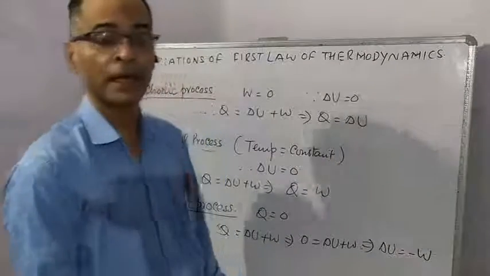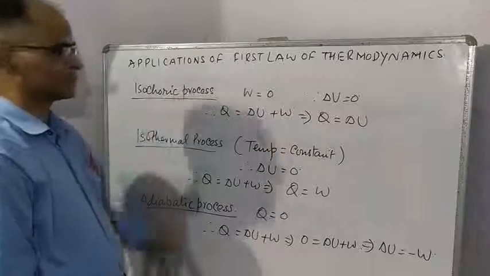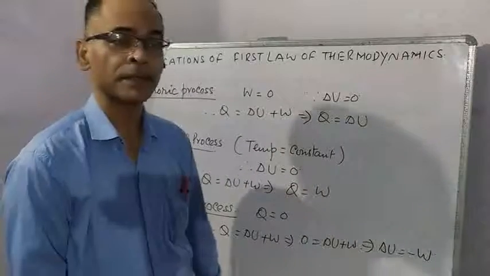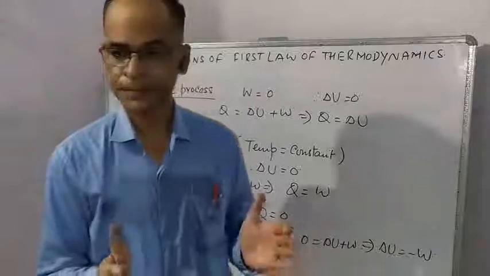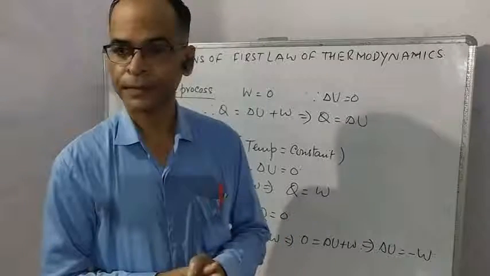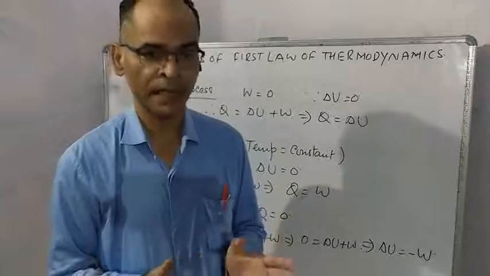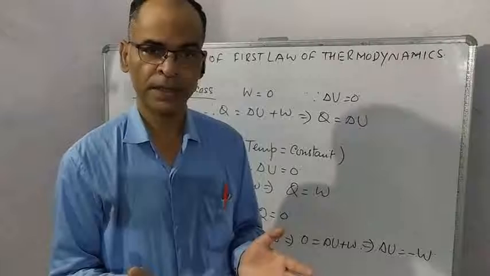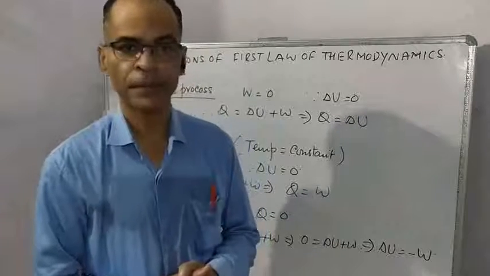Students, the next process is the isochoric process. The isochoric process is the process in which volume remains constant. Suppose you have a closed vessel. This vessel is heated and the vessel is closed, so there is no possibility of change in volume.